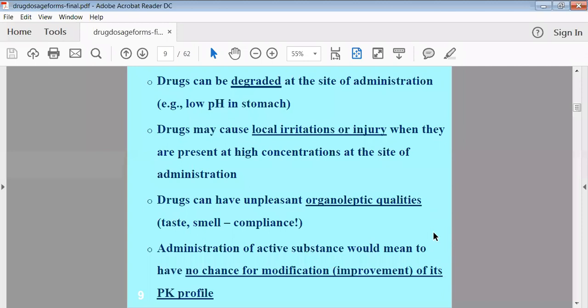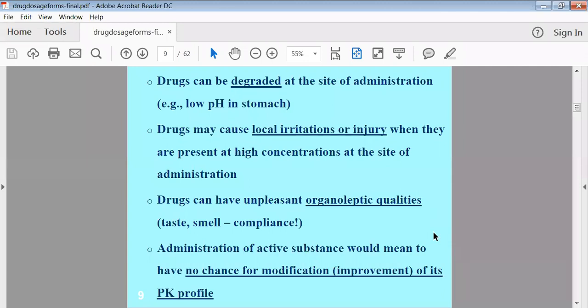Another kind of drug requires modification in its structure, because as such, suppose you take that drug, sometimes it may not have good solubility in your stomach, and it will not be properly absorbed.